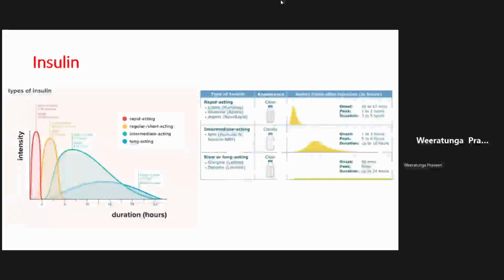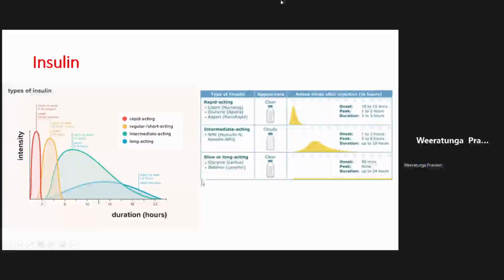Right. Then just a quick reminder about insulin. I have given you the various sort of timing of action of insulins. And also we went through this in the long case, various types of insulins.